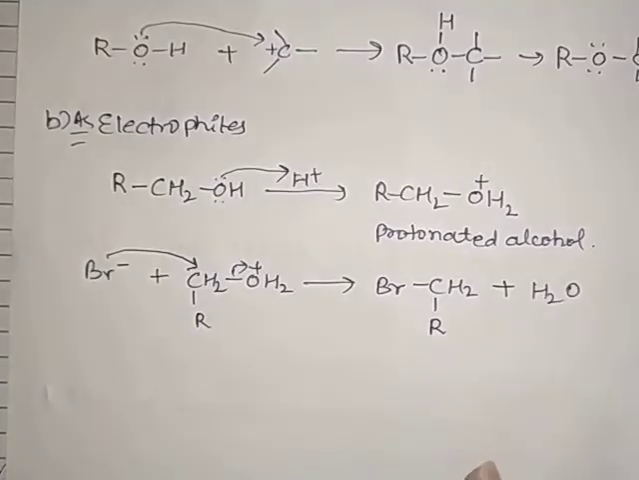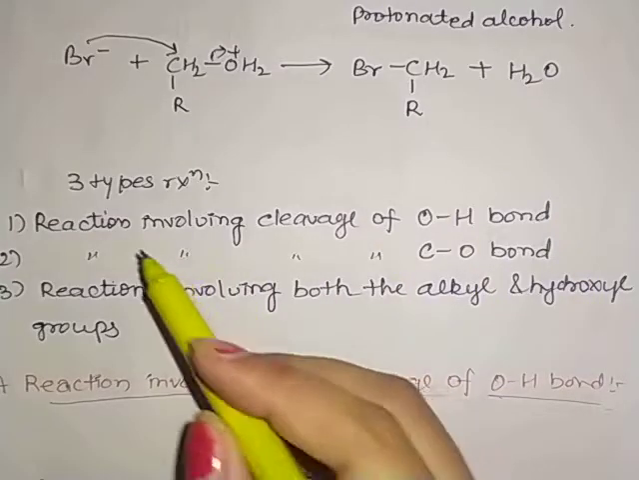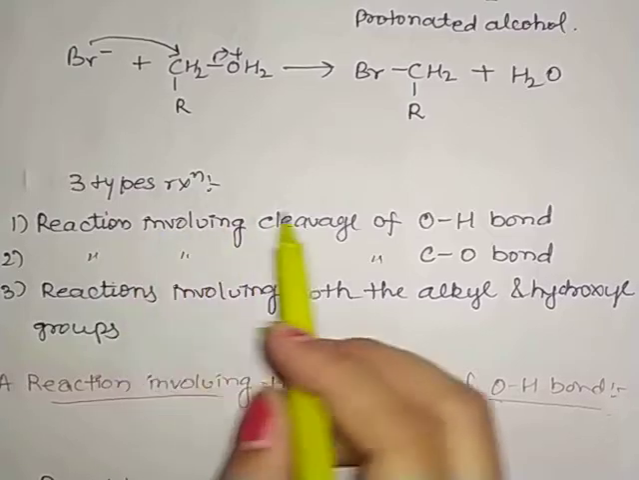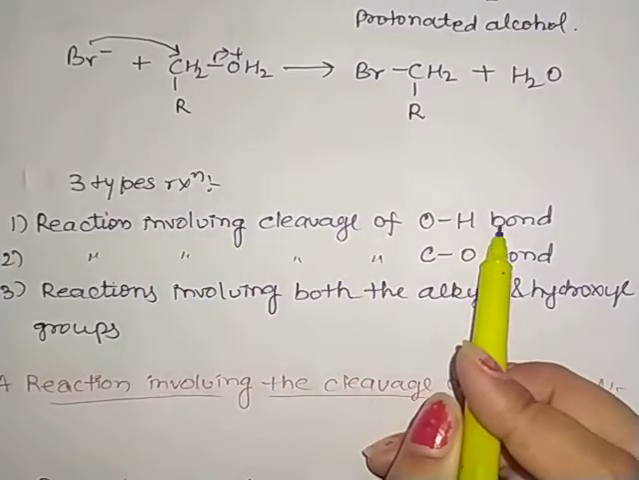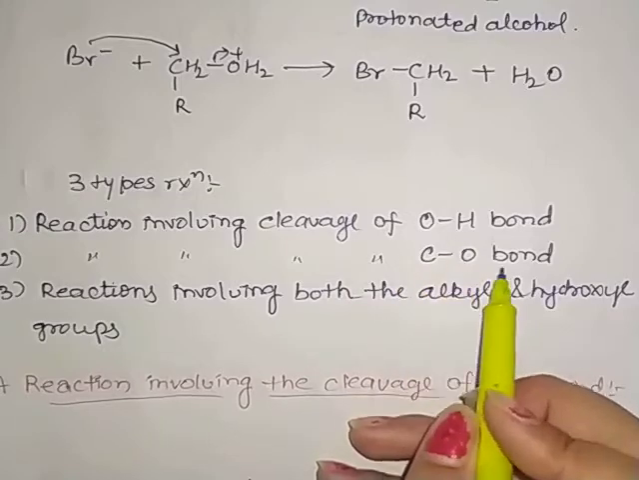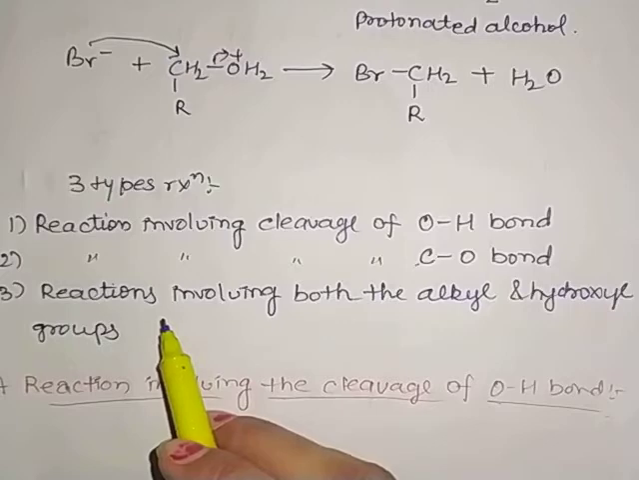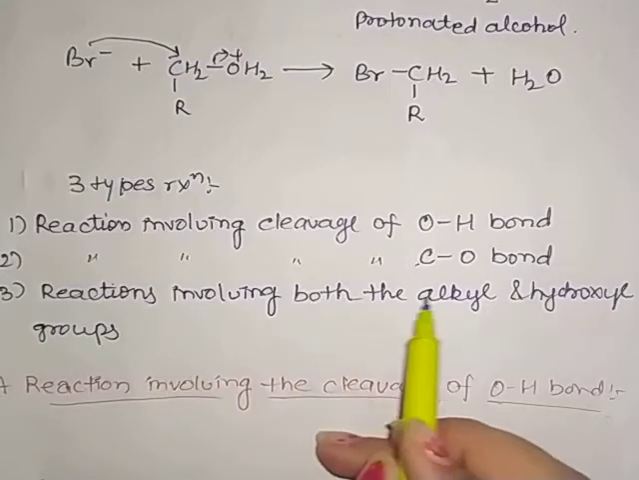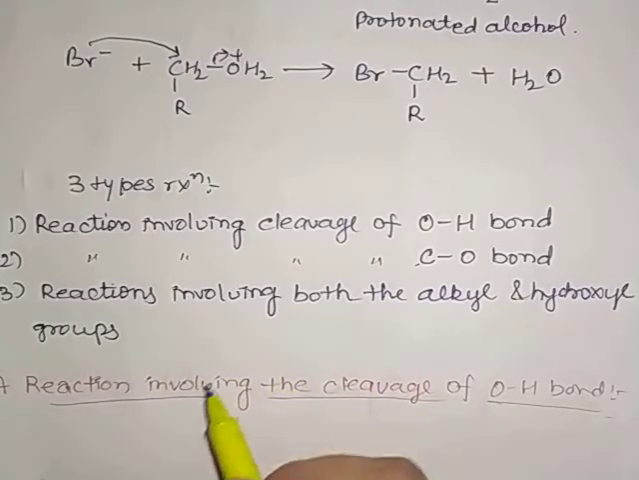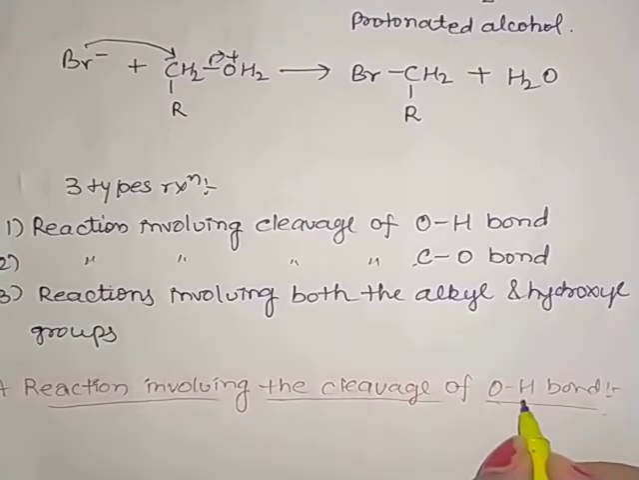Clear? Next we have different reactions on the basis of the cleavage of the bond, which are of three types. First, reaction involving cleavage of the OH bond. Second, reaction involving cleavage of the CO bond, that is the carbon oxygen bond. Third, reaction involving both the alkyl and hydroxyl group. First we are discussing reaction involving the cleavage of the OH bond.